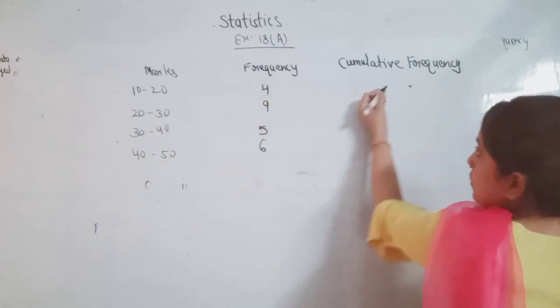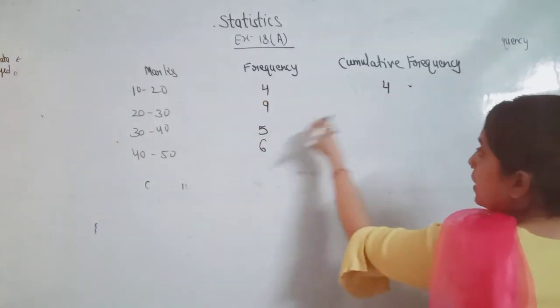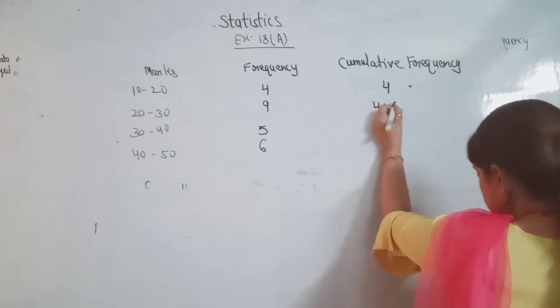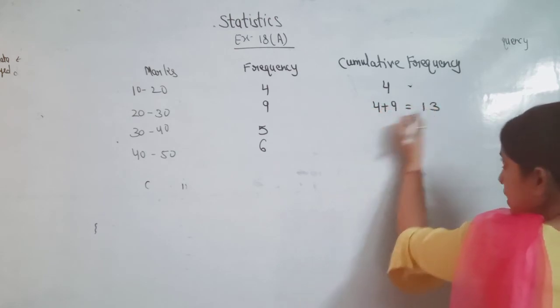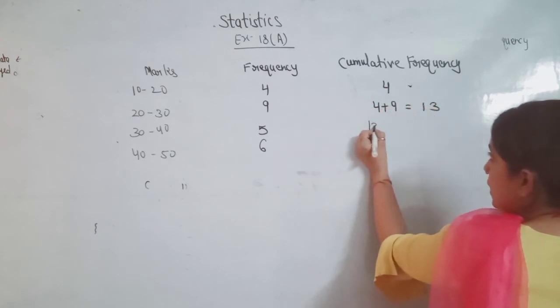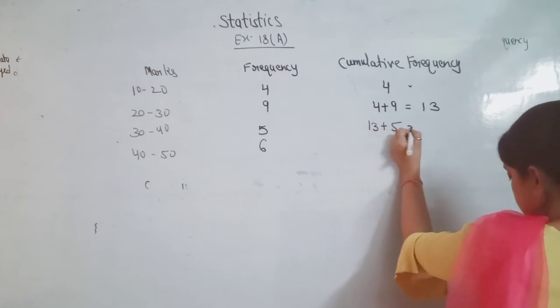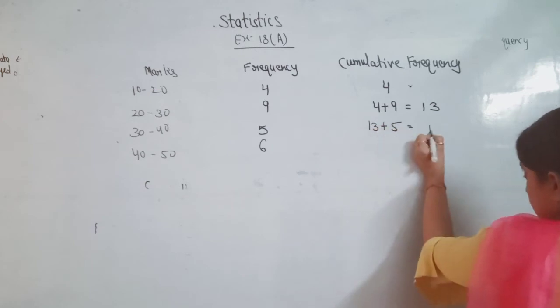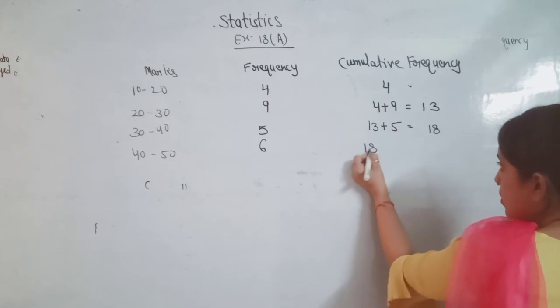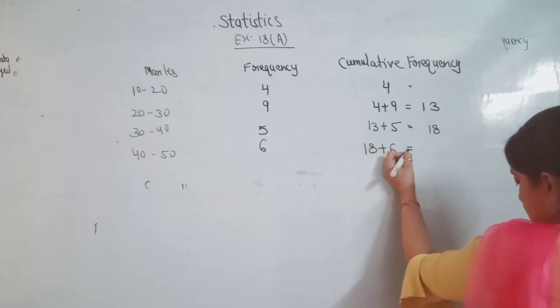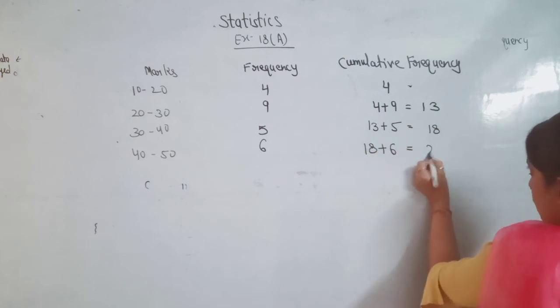The first one will be 4, second 4 plus 9, it will be 13. Next we add 13 plus 5, it will be 18. Next 18 plus 6, it will be 24.